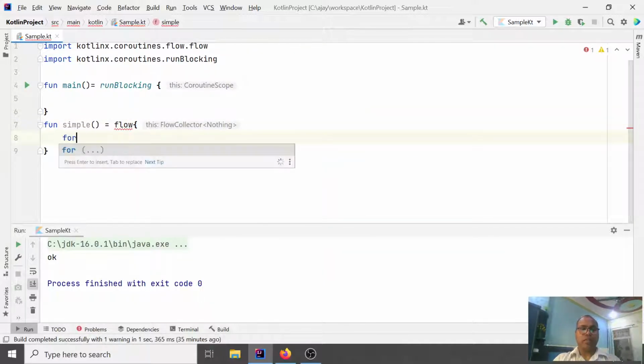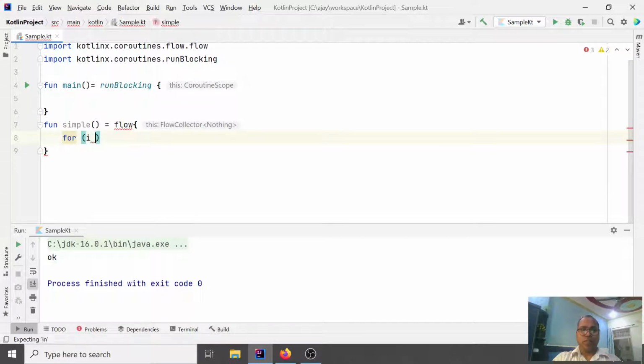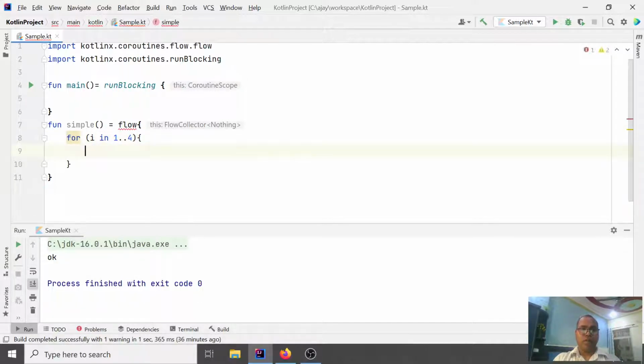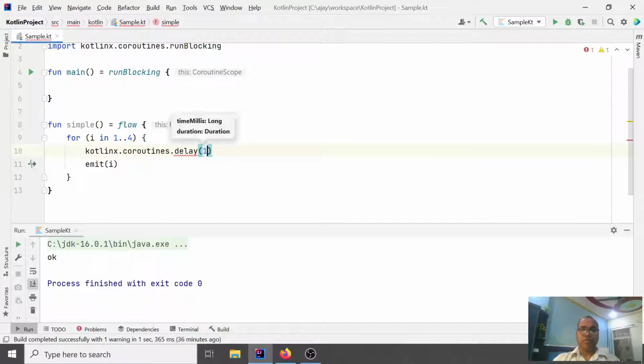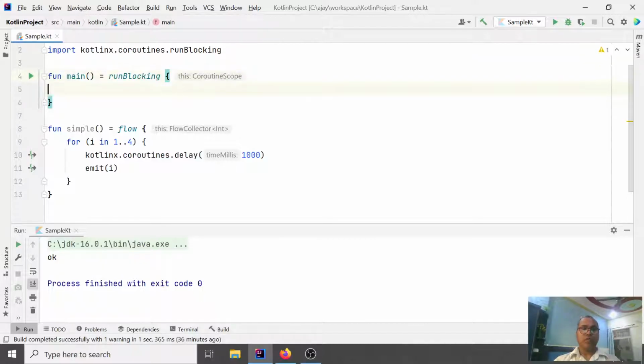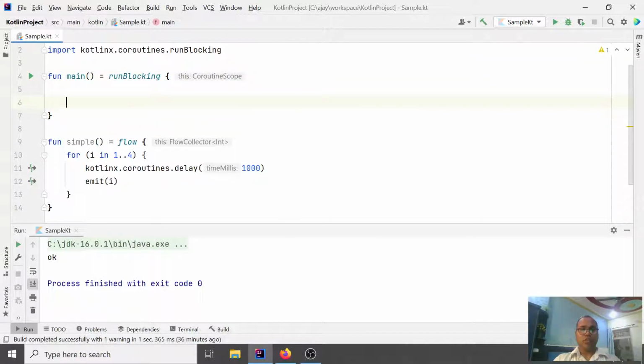In a for loop, it goes over one to three and emits the values one by one. Let's assume it takes a delay of 1 second. Now let's collect.